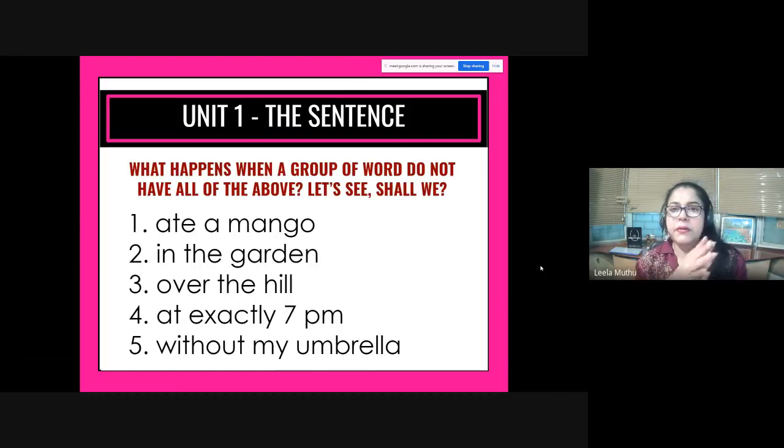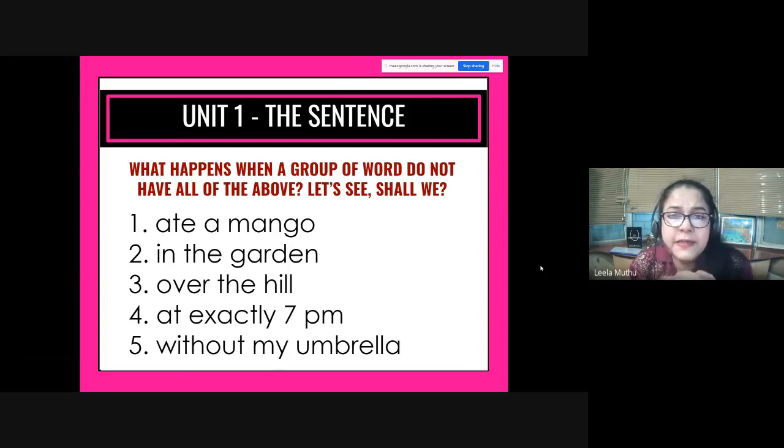So now we've learned about a group of words that make complete sense. What about a group of words that don't make complete sense and do not express a complete thought? Certain things are missing. Now, you know that a subject is important in a sentence. You know that the verb is important in a sentence. But what happens when either the subject or the verb is missing? Do we still call it a sentence? Let's find out.